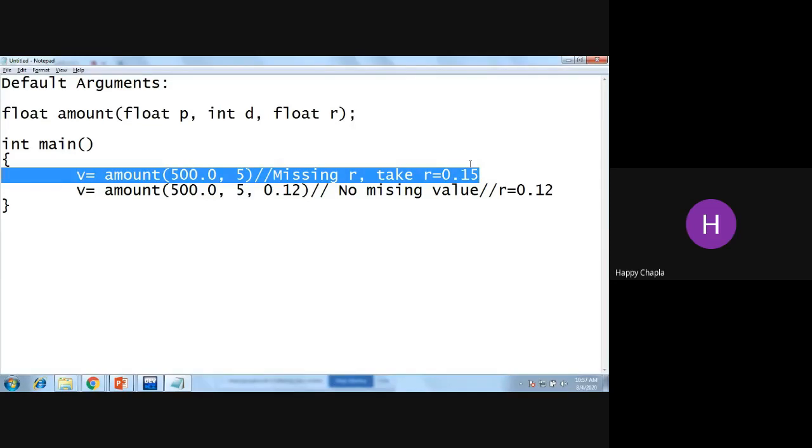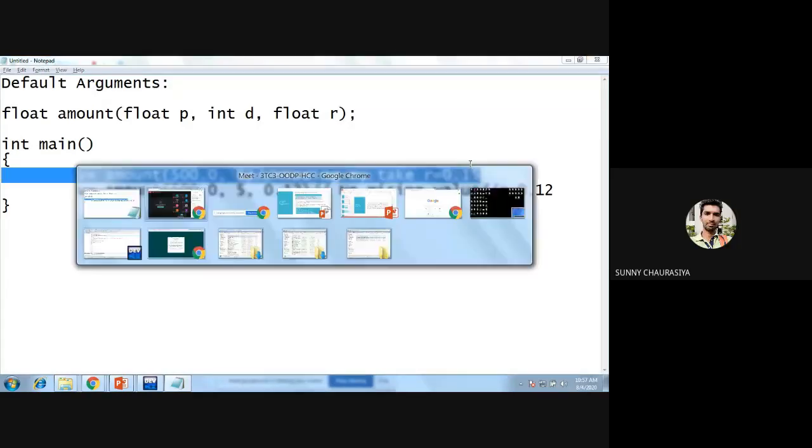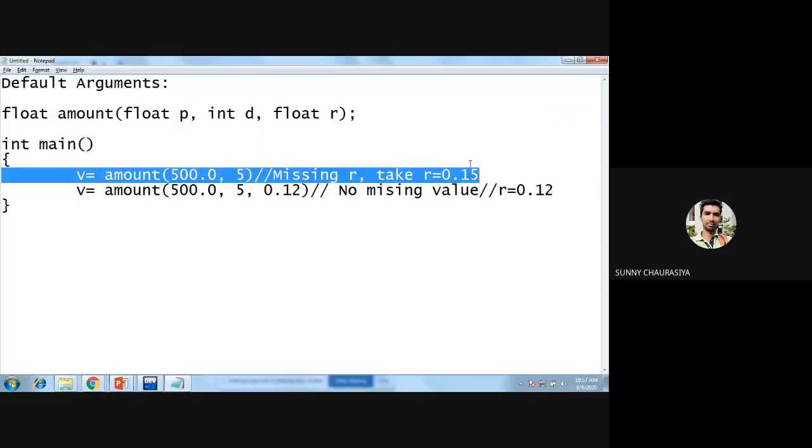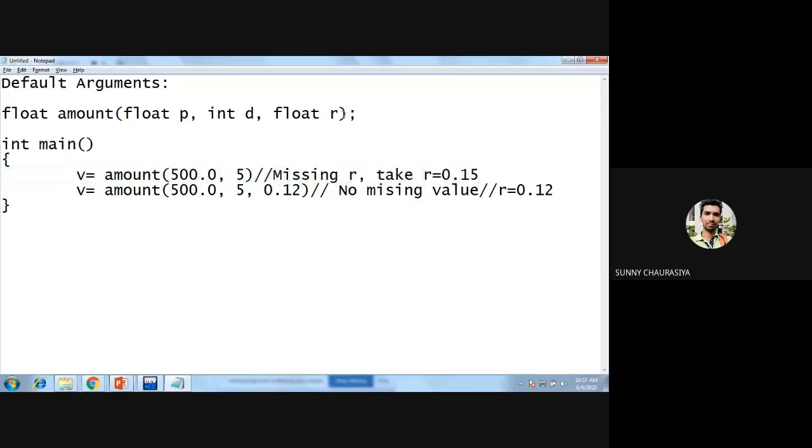First you guess the output. Will it be an error, a compile time error, or some notice it will give you, or will it successfully run your program? What will be the output? Just guess, I will give you the answer. If I have one function and it is not a default argument, then I think it should give an error. Yes, very good. It will give something like missing parameter. Over here you are assigning float, but you are missing something.